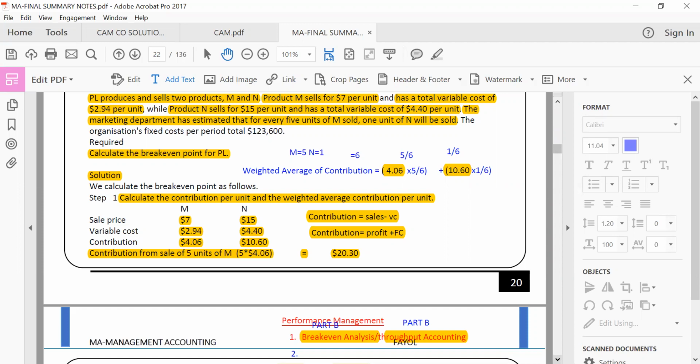This is the same thing we do in WACC, because the company will go for equity source of fund and debt source of fund. What should we use as the cost of capital? If the company has gone for only equity, we know for sure that the cost of capital is only equity, because we only went for equity. Now, we have gone for equity, we have gone for debt. What is the cost of capital? We can't say that the cost of capital is debt, because you went for debt and equity.